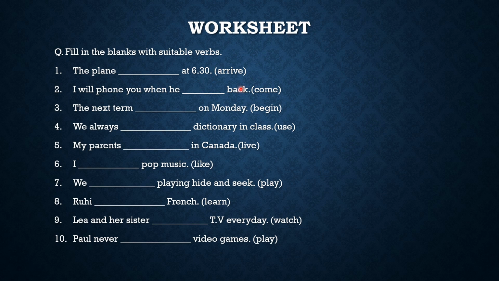Now the verb is arrive. Now what will come? Plane is singular. So which verb will come? Arrive or arrives? Think for yourself and complete this worksheet. And this is your homework children.